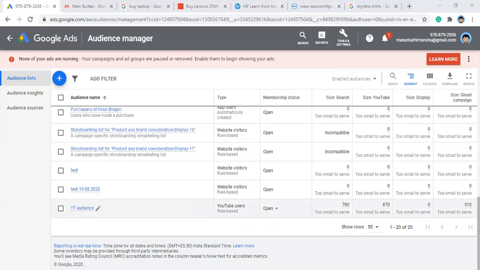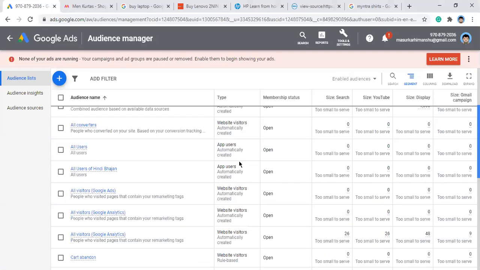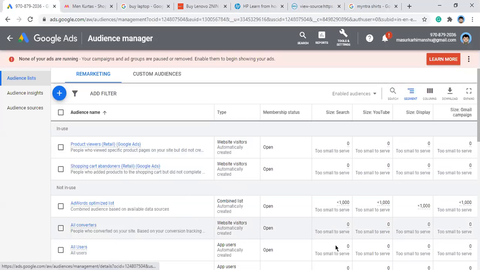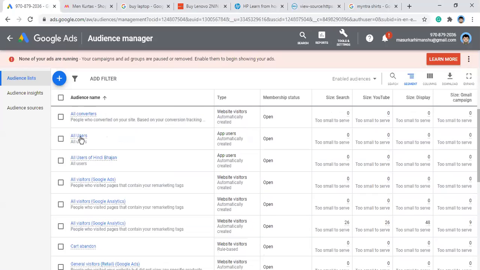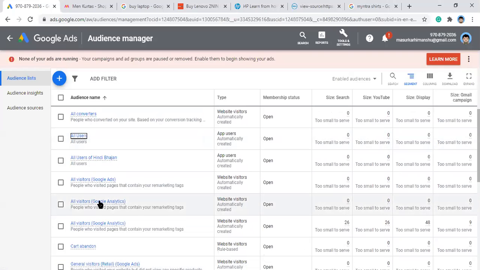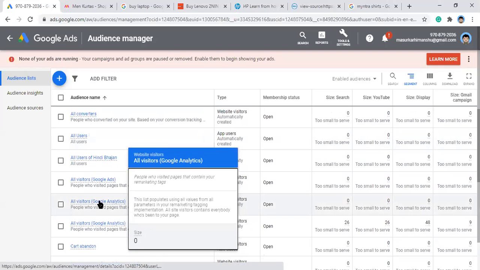Right? You can see this. Any particular list you create, it will give you the number of users who are falling in that particular bucket. For let's say all users, this is created by Google only usually. This Google Analytics plus website property, right? This is created by Google Analytics.